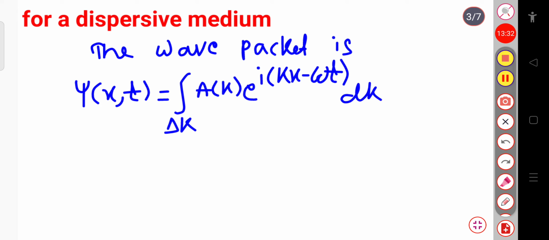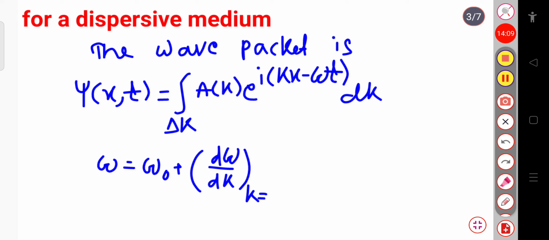This A of k represents the amplitude of the wave, and this kx minus omega t represents the phase of the wave. This A of k is negligible except when k, the propagation constant, lies in a small interval delta k. So let me write, suppose omega is equal to omega naught plus d omega by dk at constant k equal to k naught, into (k minus k naught).